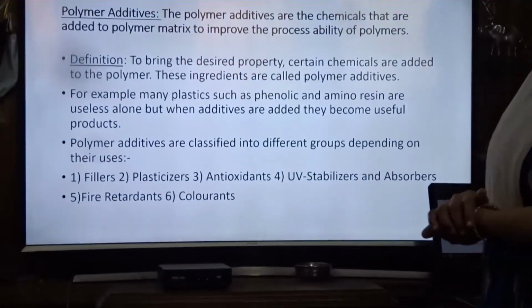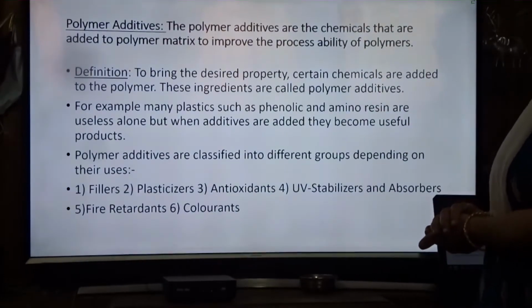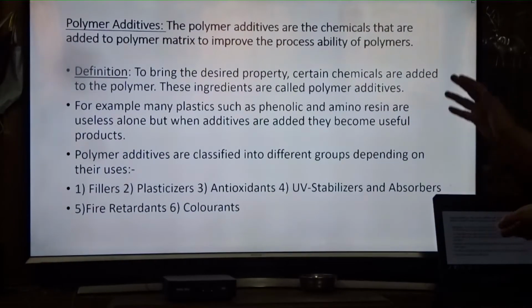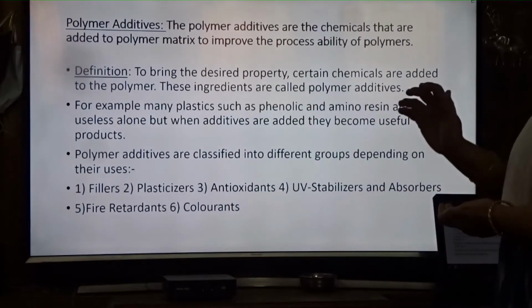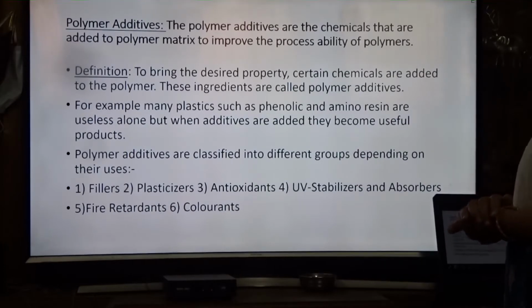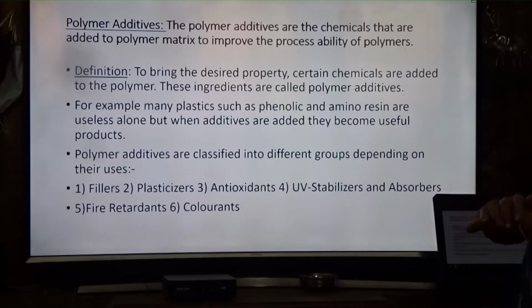Polymer additives are chemicals that are added to the polymer matrix to improve the processability of polymers. Processability of polymers is increased by the addition of polymer additives. As a definition, we can say that to bring the desired property, certain chemicals are added to the polymers. These ingredients are called polymer additives. For example, many plastics such as phenolic and amino resins are useless alone, but when additives are added, they become useful products.